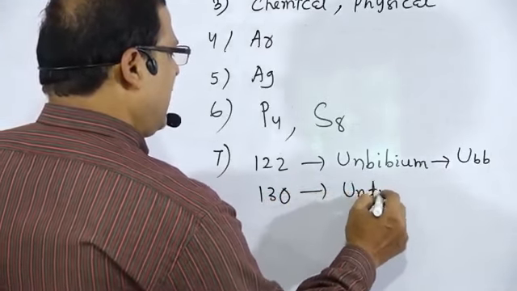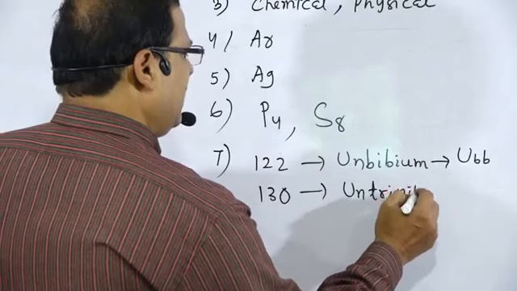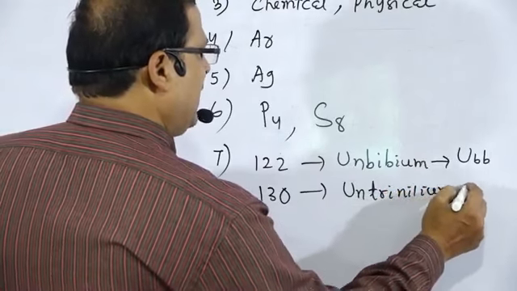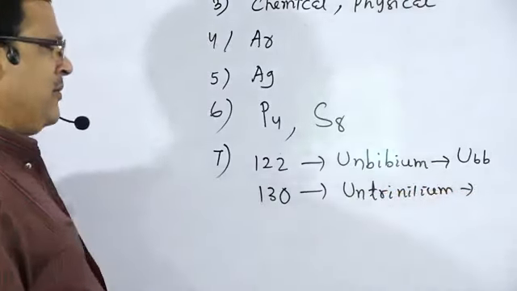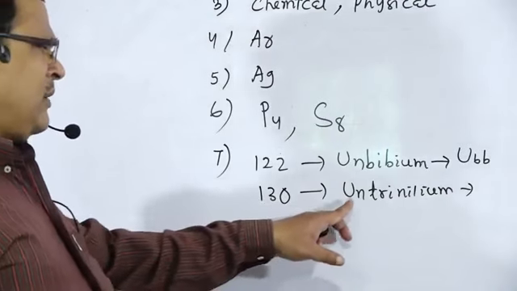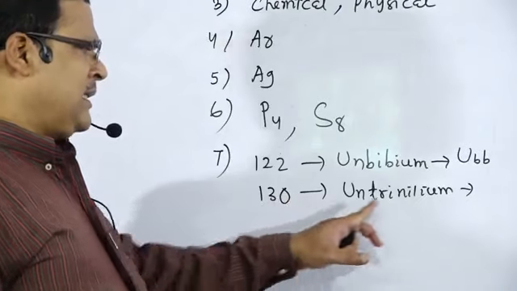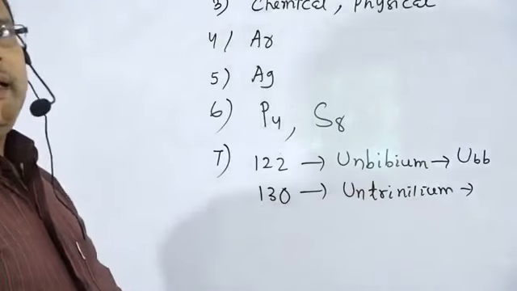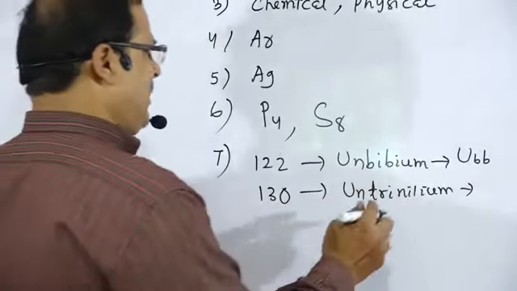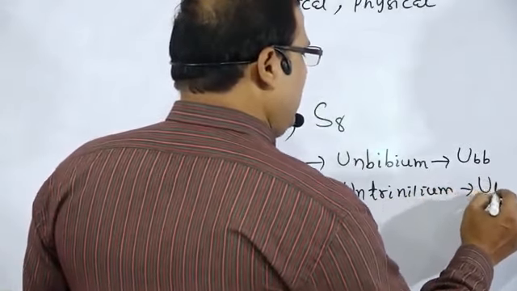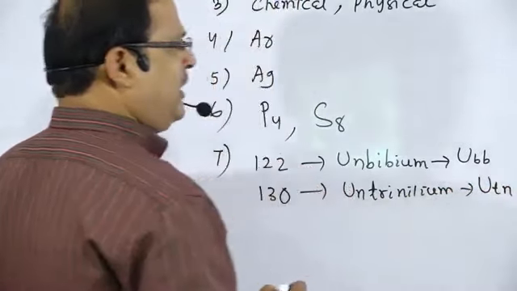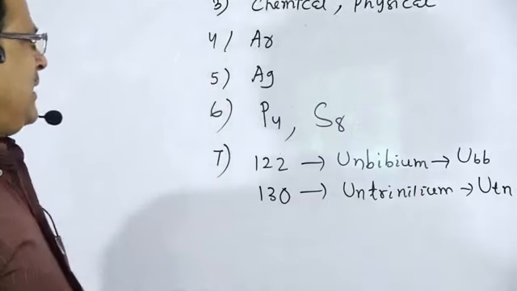Un, tri, nil, ium, that is untrinilium. For 1 we write un, 3 is tri, 0 is nil, and it ends in ium. Then what is the symbol for this one? Utn, that is 130.